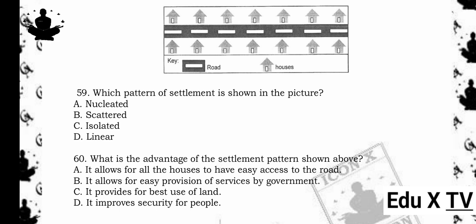60. What is the advantage of the settlement pattern shown above? A. It allows for all the houses to have easy access to the road. B. It allows for easy provision of services by government. C. It provides for best use of land. D. It improves security for people. The answer is A. It allows for all the houses to have easy access to the road. Reason being, a linear settlement pattern makes it easy for all houses to access the main road, improving transportation and communication.